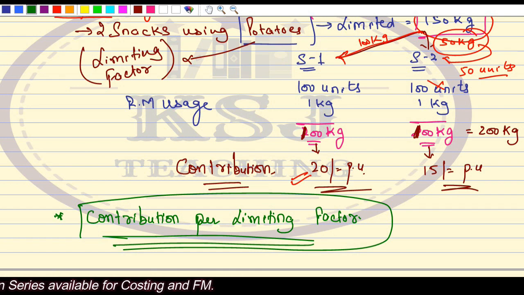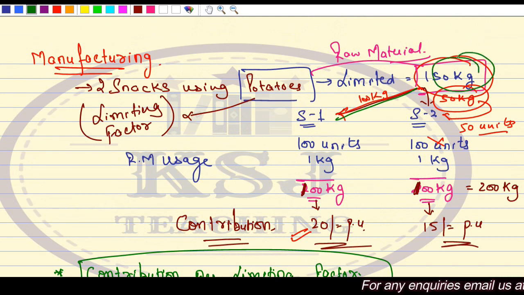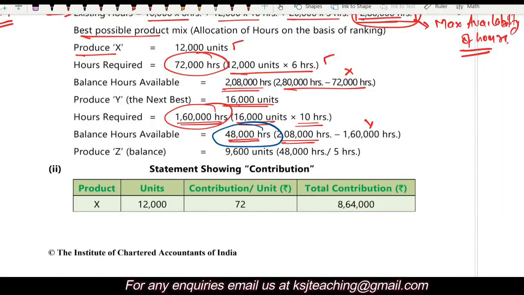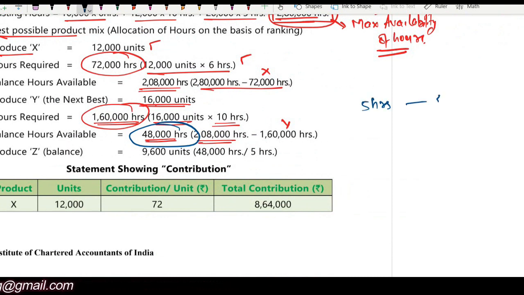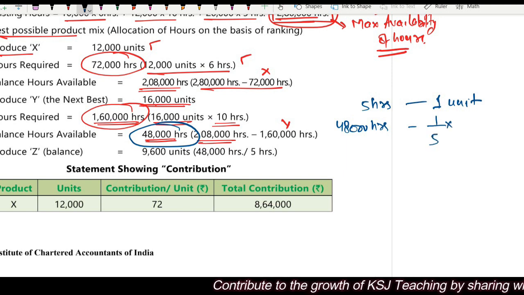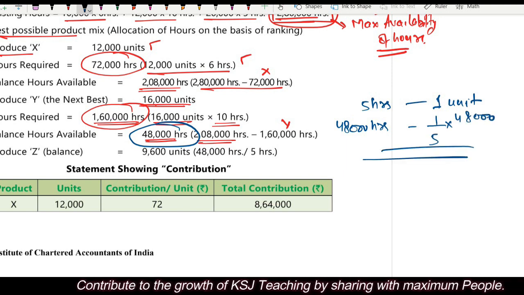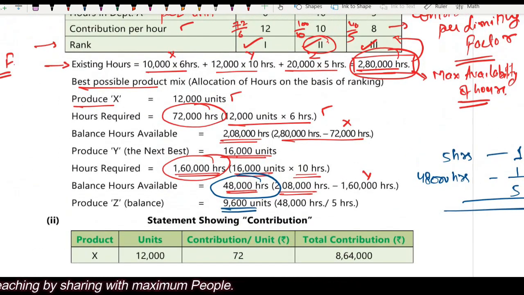Likewise, here I say first you will manufacture S1. You will utilize the whole of the raw material, that is 100 kg. Then whatever is left, 50 kg, you will find out in 50 kg how many units you can manufacture. Similarly, in 48,000 hours, you will see how many units you can manufacture. In 5 hours, 1 unit. So in 48,000 hours, how many units? 1 divided by 5 multiplied by 48,000, 9,600 units of Z you can manufacture as per this limiting factor of